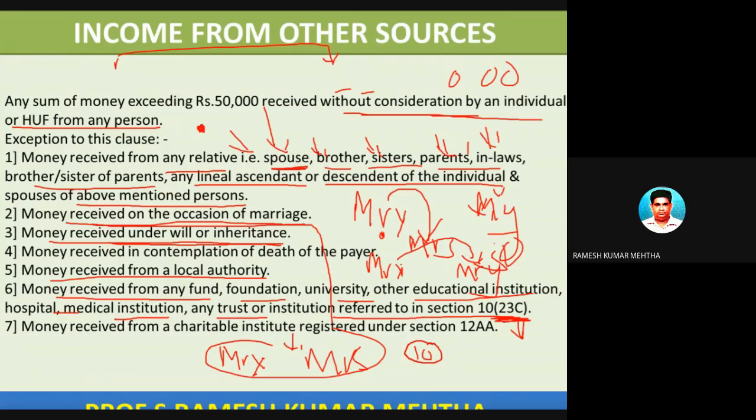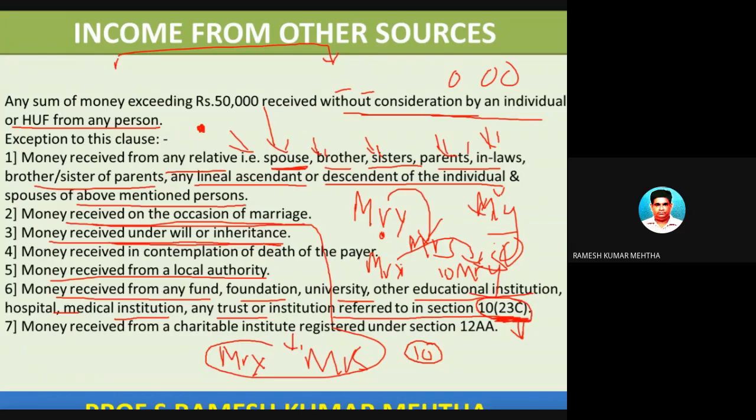There is a separate video uploaded on YouTube on the topic incomes which are exempted from tax under section 10 of Income Tax Act 1961. You can refer to this video and get information about all the items which come under section 10, including section 10 subsection 23C.